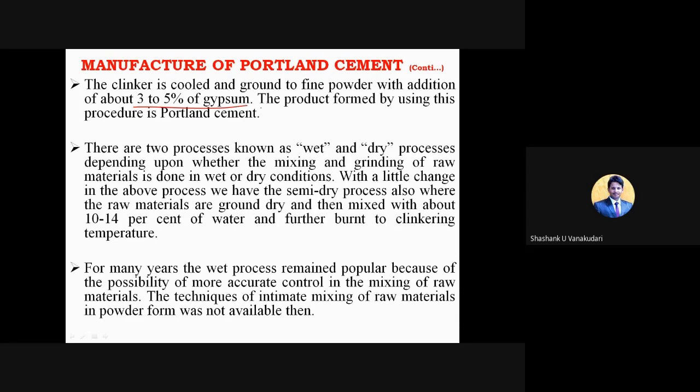And here the product formed by using this procedure is Portland cement. So this one we can call Portland cement, that is adding those two raw materials, then heating that to 1300 degrees Celsius to 1500 degrees Celsius, and then adding additives such as gypsum, about 3 to 5%. Okay, and here you can see the most important part: this entire manufacturing process has two different processes.